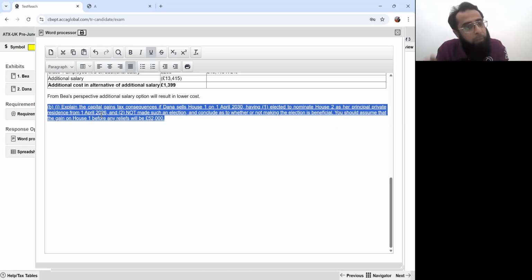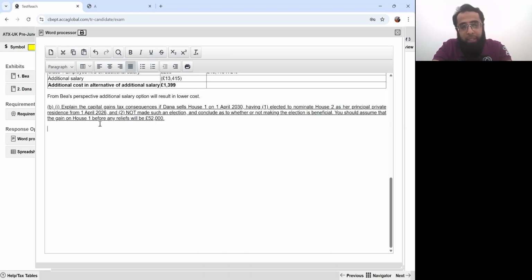Then this house will not be your main residence, so there will be no private residence relief on that. But if you don't do that election, house 1 will continue to be your main residence and you may get the deemed period reliefs. Just look at it while I solve this answer.